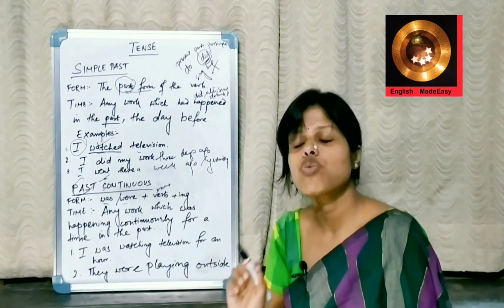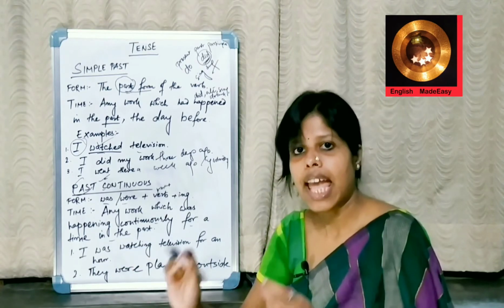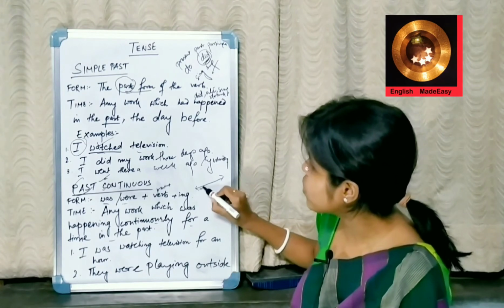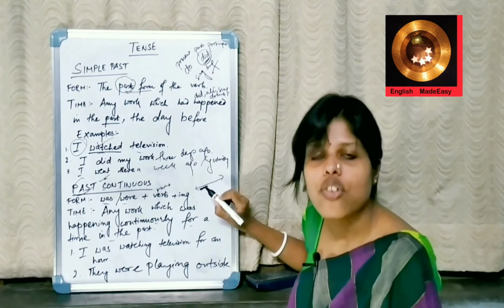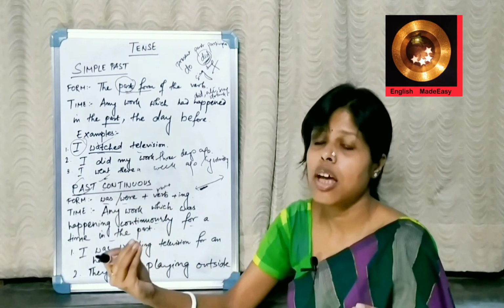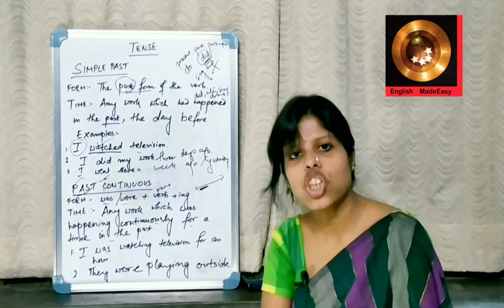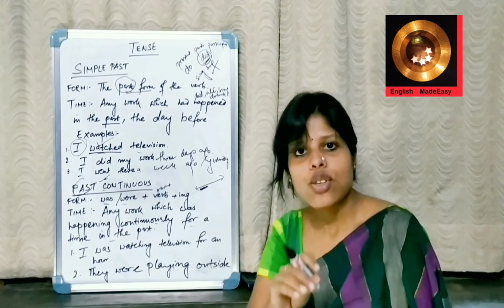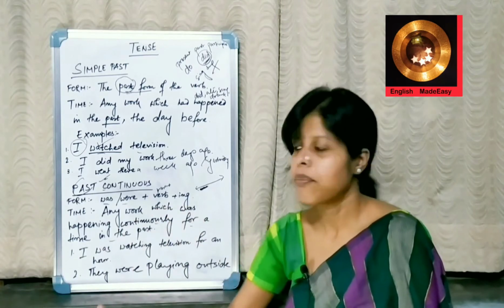Any work which was happening continuously for a time in the past, if it is a timeline, any work which was happening continuously for an hour, for half an hour, for 5 minutes, any work which was happening constantly in the past falls under past continuous. For an example, I was watching a serial yesterday for an hour. I was watching. So, a work which I was doing continuously without any stop.